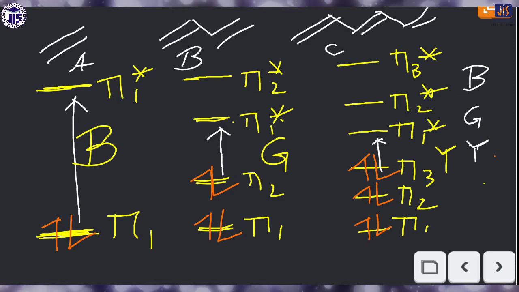So look here, what is the outcome of this observation? If you have three compounds with different chain length, that means differing conjugation, then finally we can identify the compounds depending on their absorption of light, isn't it? So this is the most beautiful side of UV-visible spectroscopy. We can identify compounds very easily by observing the absorption of light, or by identifying the energy gap between HOMO and LUMO.